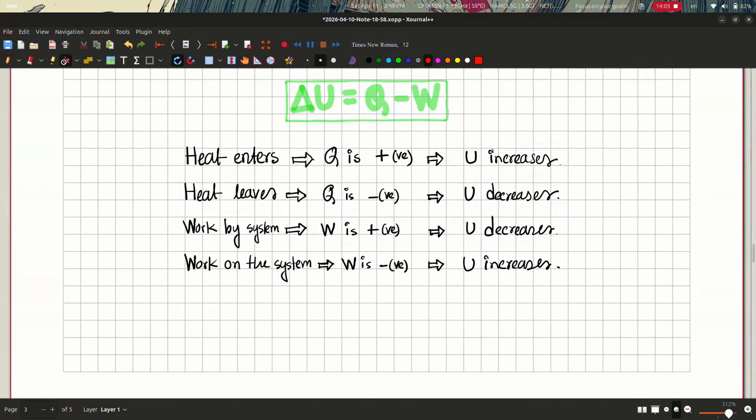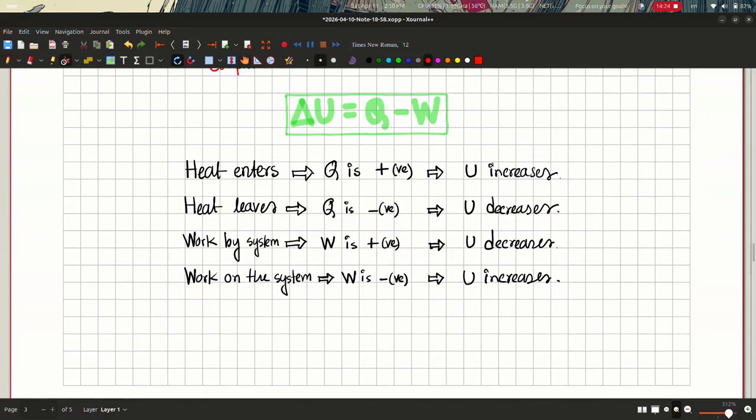So whenever work is positive, we have a decrease in internal energy, and whenever an external agent is doing some work on the system, then the work done by the system becomes negative and the internal energy of the system increases. So essentially in the first law, the change in internal energy is equal to the energy in minus the energy out.